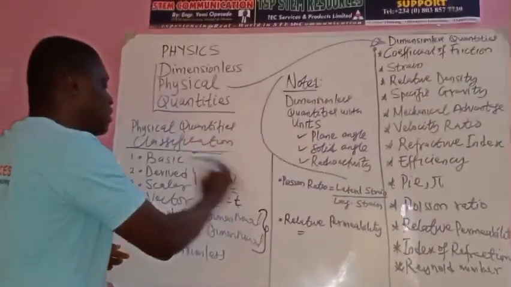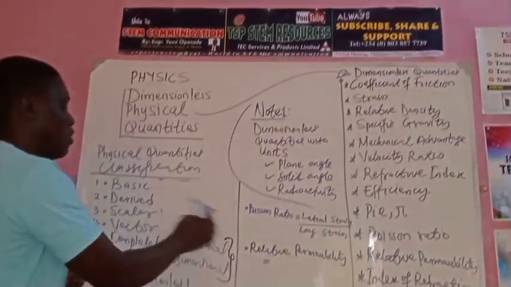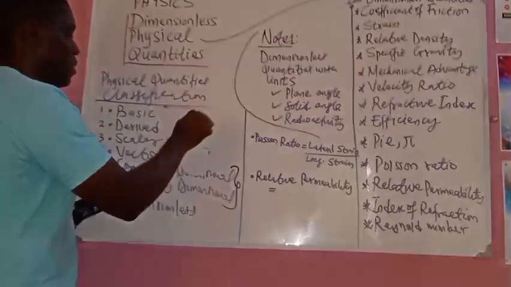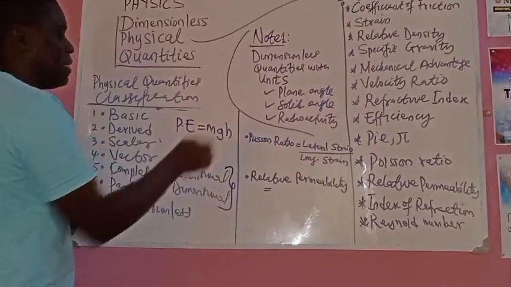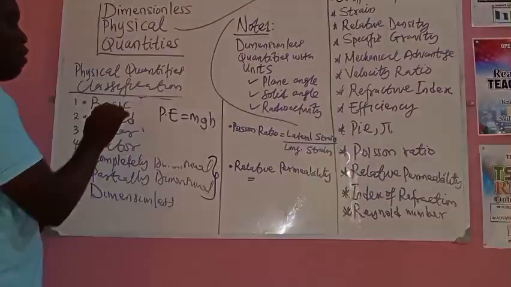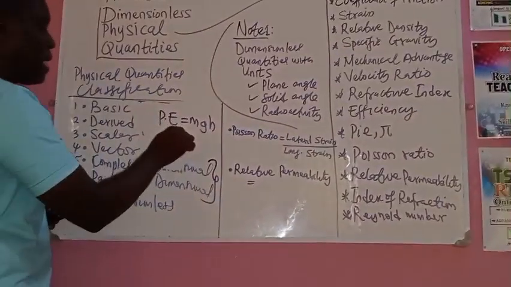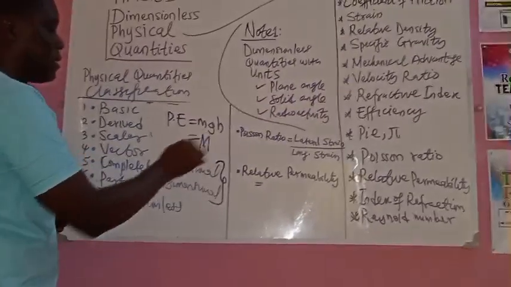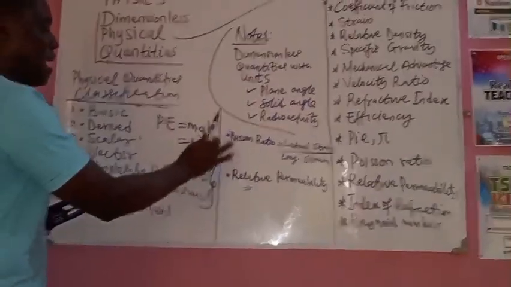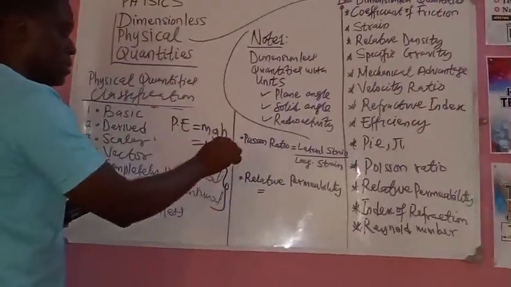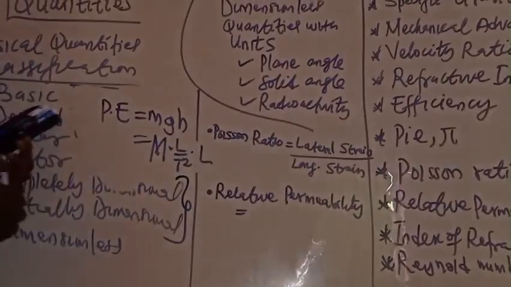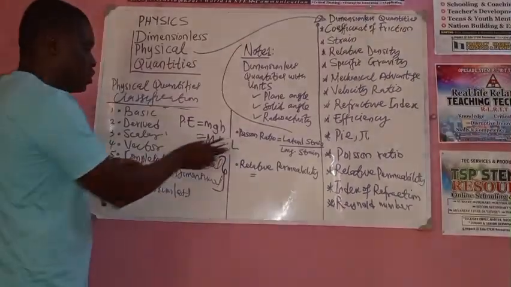Now let's look at the one that we said is fully dimensional. For example, when you say a quantity is fully dimensional, let me take potential energy, which is mass times acceleration due to gravity times height. If you look at this, all the physical quantities here are replaceable fundamentally using fundamental dimensions. Mass is capital letter M, that is the dimension for mass. Acceleration due to gravity is L over T squared. Then height means length. Height is also length, L. You can see that here all the physical quantities are completely replaceable. So please take note of that.